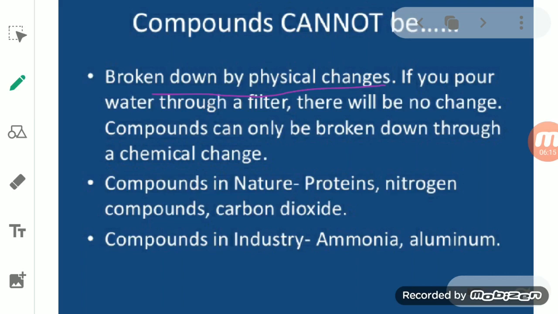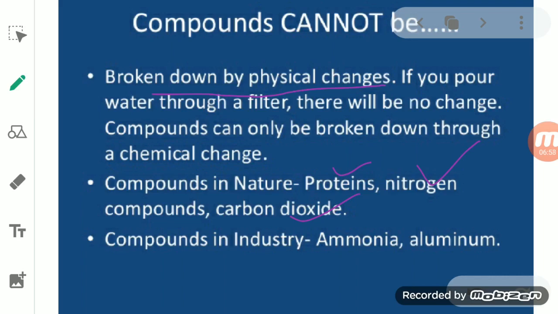Now see here, there are compounds which we find in nature, that is protein or nitrogen compounds like nitrate. Nitrate is basically produced by bacteria. Carbon dioxide is released by the plant. Here nitrogen compound is talking about nitrate or nitrite. All these things are basically formed by the help of bacteria in the plant itself. Protein is also the same.